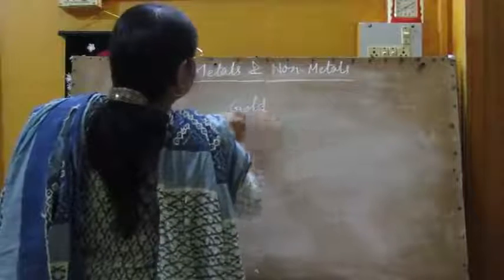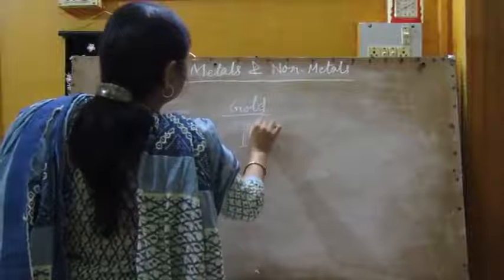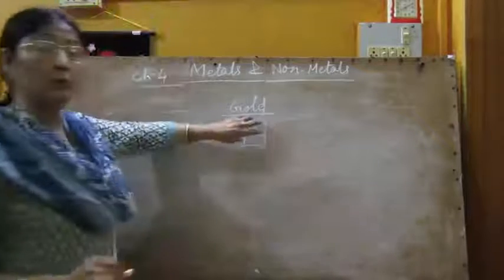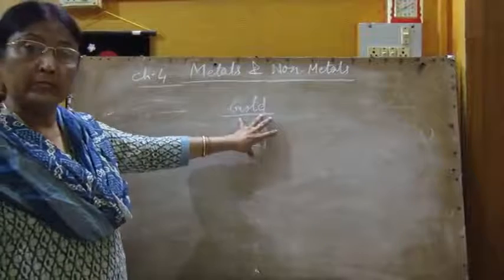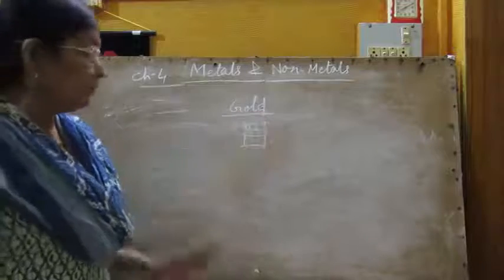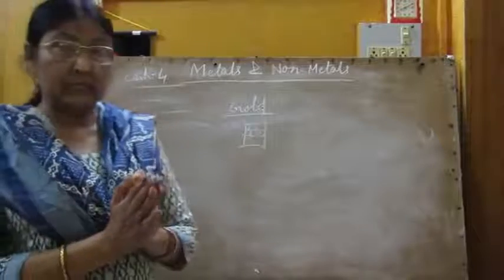You will see only gold molecules, nothing else, in this block of gold. So this block of gold is called an element. So substances are made of elements.